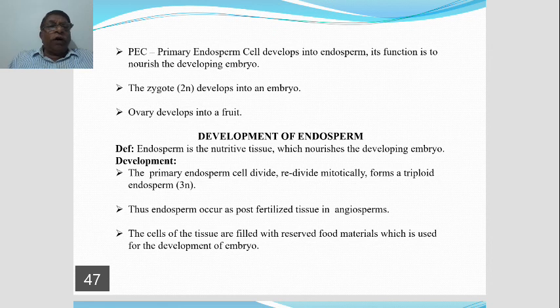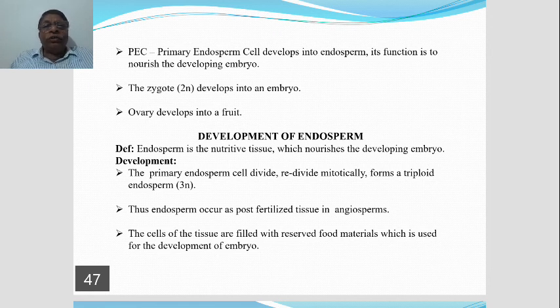The endosperm nourishes the developing embryo. This is the reason in angiosperms the endosperm is first formed, then the embryo is formed. It means the embryo is nourished by the endosperm which is already present.